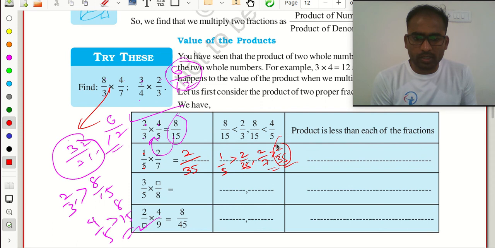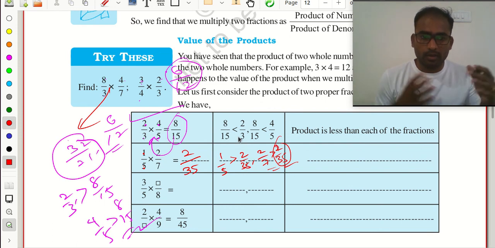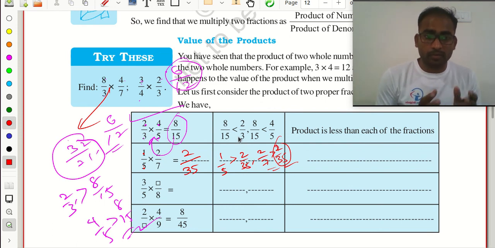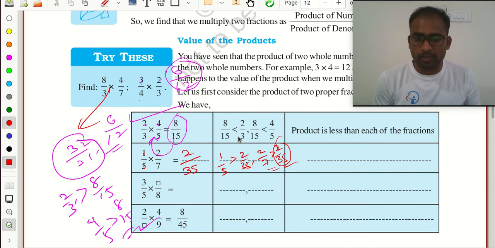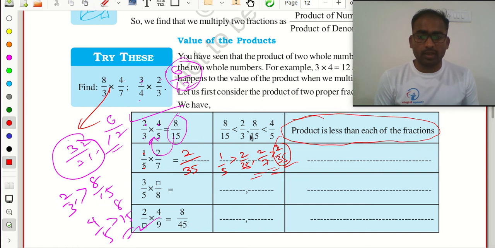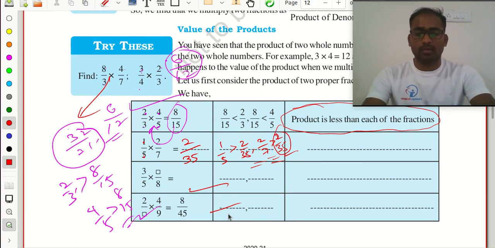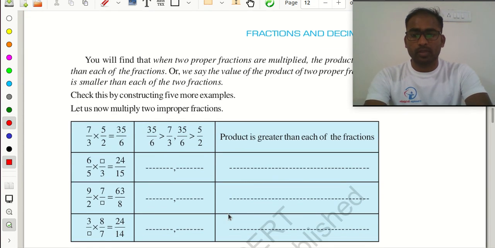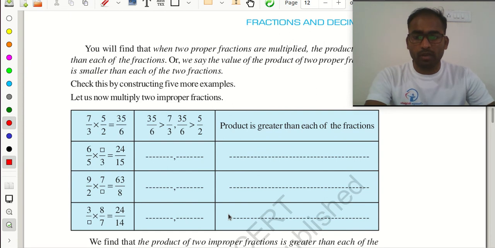And if you convert it into a decimal, after learning the decimal we will go to the decimal, then also you will get it in this way only. So the product is always less than each of the fractions. And you kindly check for this and this also, the remaining two.